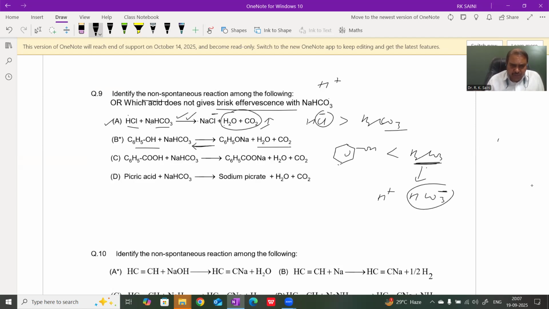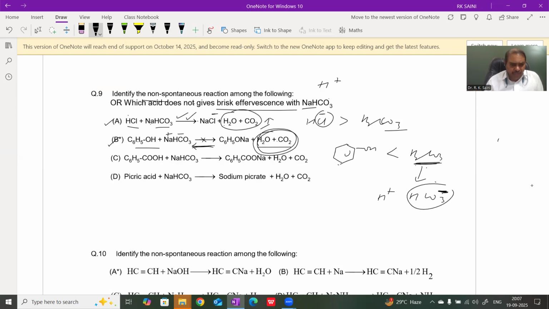It means phenol does not evolve CO2 with sodium bicarbonate, because carbonic acid is a stronger acid than phenol. The more acidic species exists in the form of its conjugate base, or in ionized form. Therefore, the backward reaction is favorable in option B, and hence it is non-spontaneous and does not evolve Briggs effervescence of CO2.